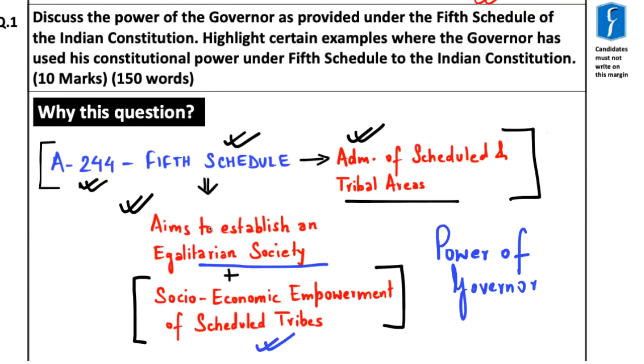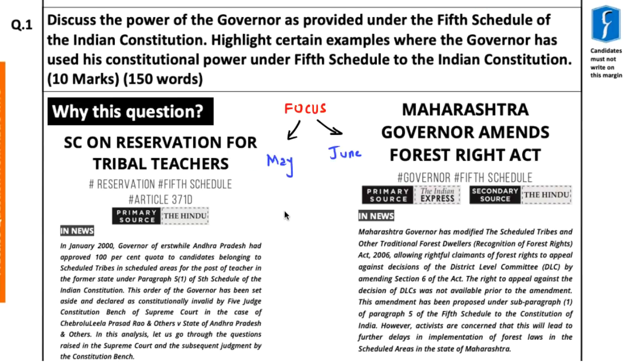Now, another reason why we have taken this particular question is these two news items which have appeared in the Focus magazine. Both these news items pertain to power of the governor under fifth schedule of the Indian Constitution. This news, which appeared in the May edition of Focus magazine, highlights a Supreme Court judgment whereby the Supreme Court declared a decision taken by the governor of erstwhile Andhra Pradesh under fifth schedule of the Indian Constitution as unconstitutional.